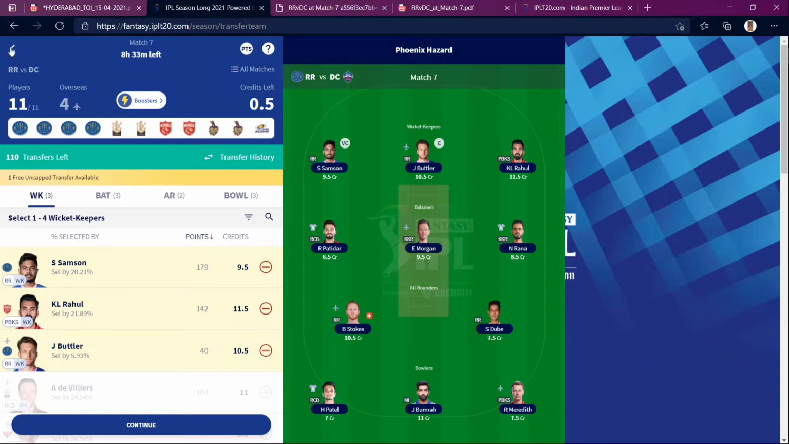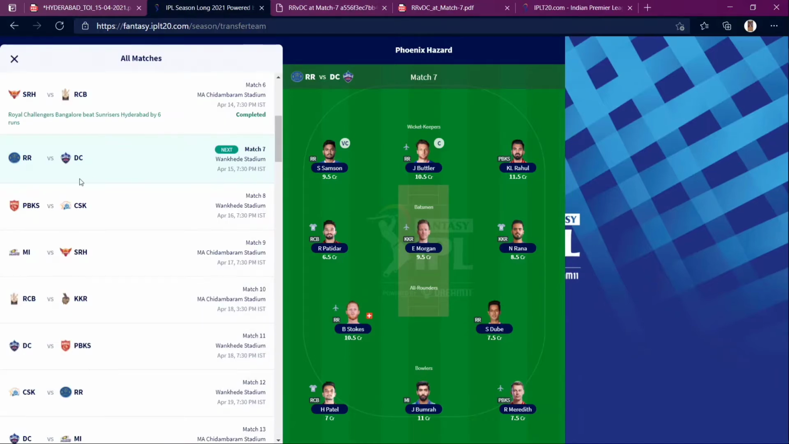So this is the team of my brother's, so I will be editing his team. I guess he had 4 players from RR, and I will be using 1 2 3 4 5 6 7 transfers, which means 1 uncapped for free. So I'll be using 5 transfers now, and the next match is gonna be Punjab and CSK. Now I had two players from Punjab, so